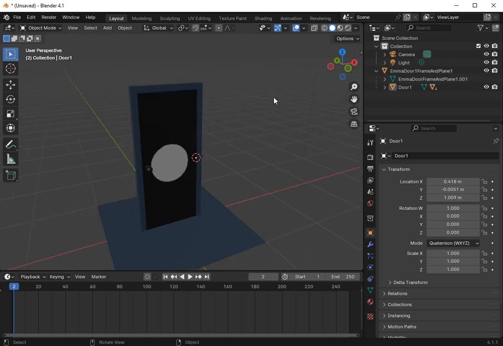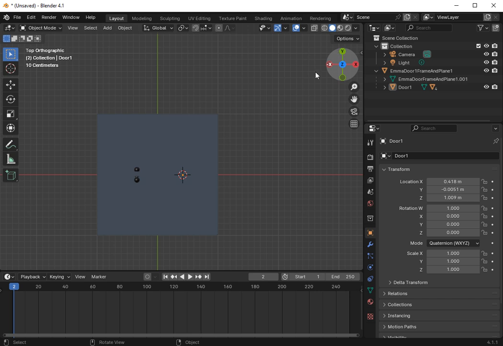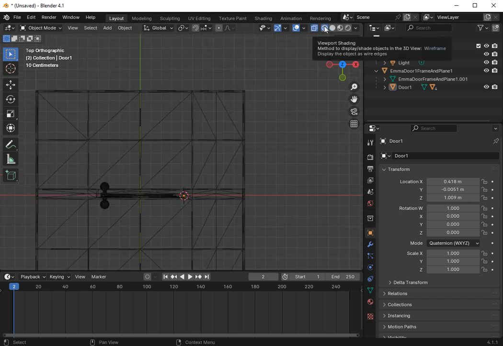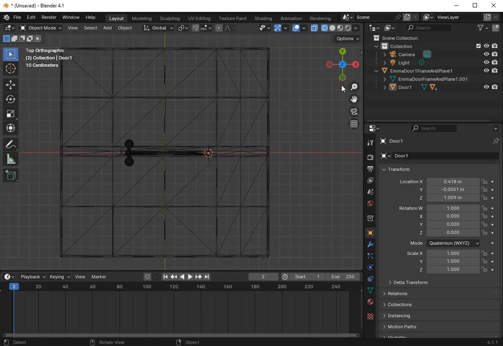Now, what I like to do when I animate my door, I like to go to top view, and I can't see it because I can't actually see the door. I just press this one so I can actually see my door. That's what I do. So you can turn this one on if you want to. You don't have to, but I recommend turning it on so you can actually see the door. And it's easier to work from the top than the bottom.